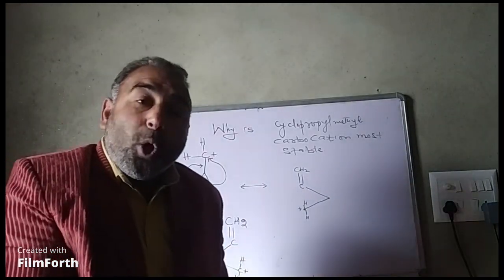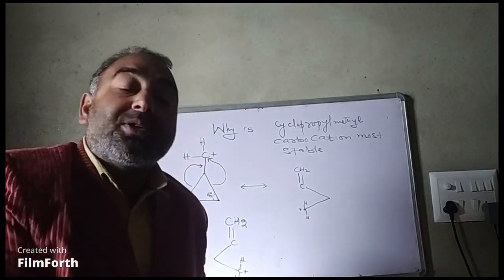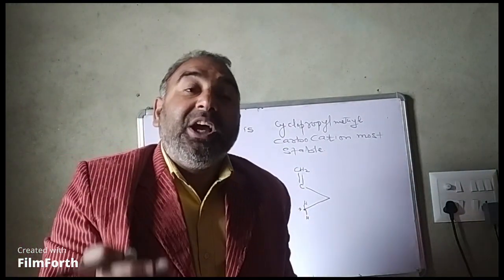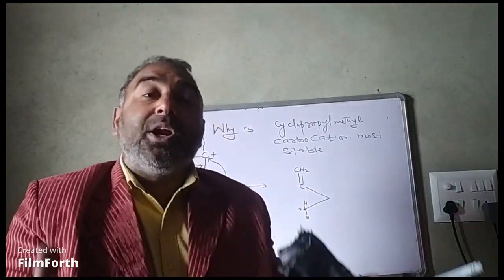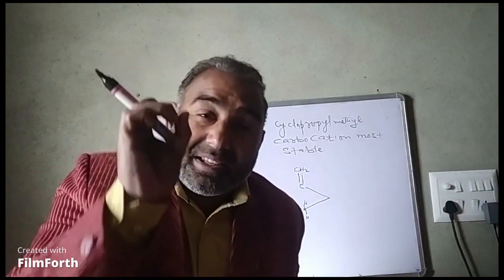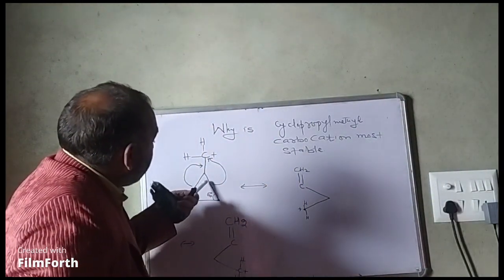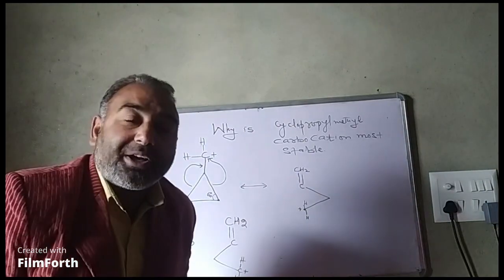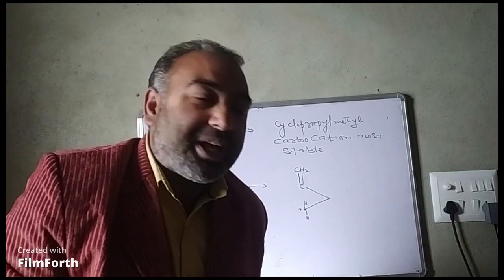So this opening of ring, movement of sigma bonds of cyclopropane, why do they open up? In order to minimize the repulsion. That is called angle strain. So this sigma bond neutralizes this positive charge, making the carbocation more stable.